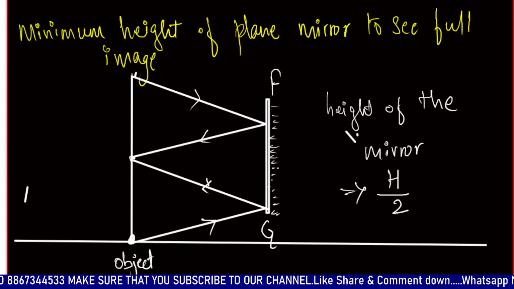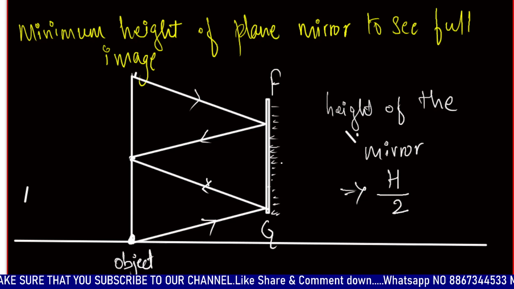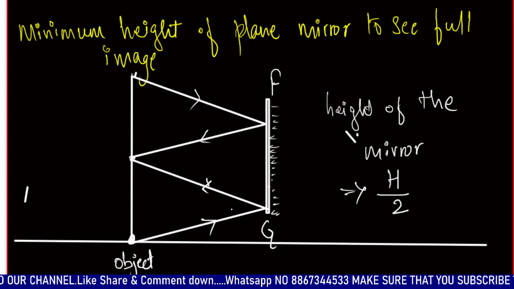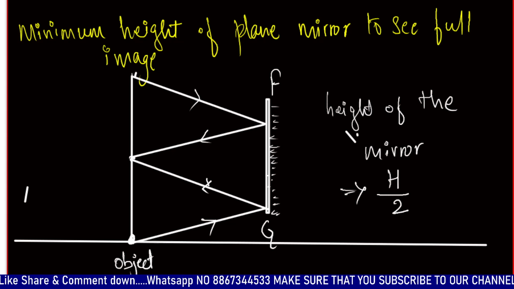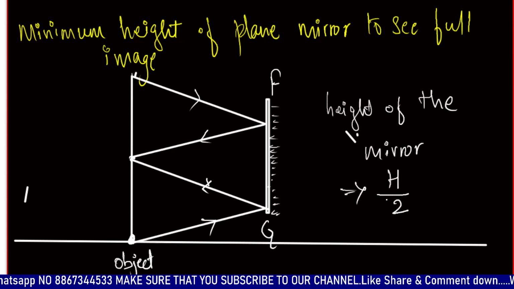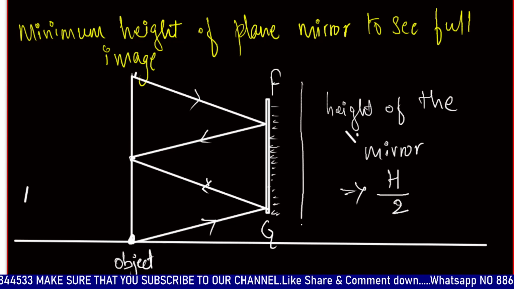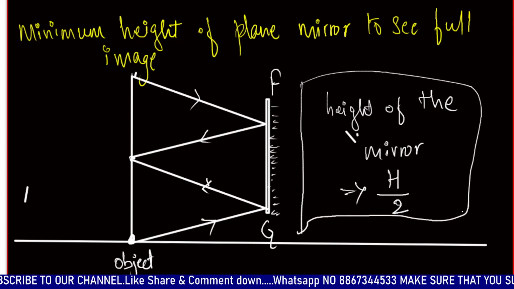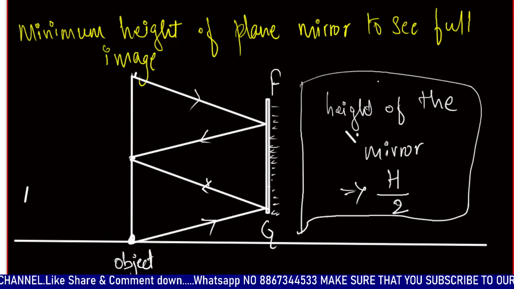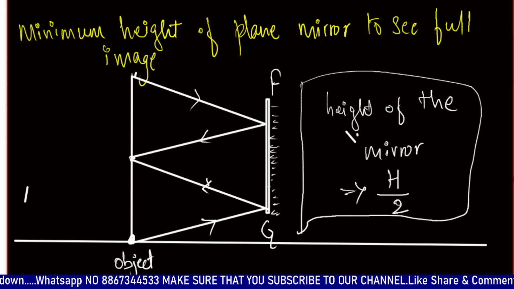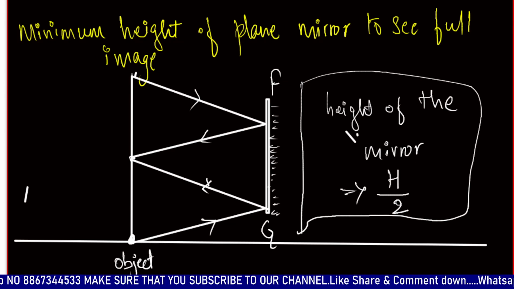So what does this h mean? Here h is nothing but the height of the object. The mirror should be at least half the size of the object to see its complete image. This is an important point to remember: the height of the mirror should be half the height of the object. Next, we will see some special cases of image formation through a plane mirror.